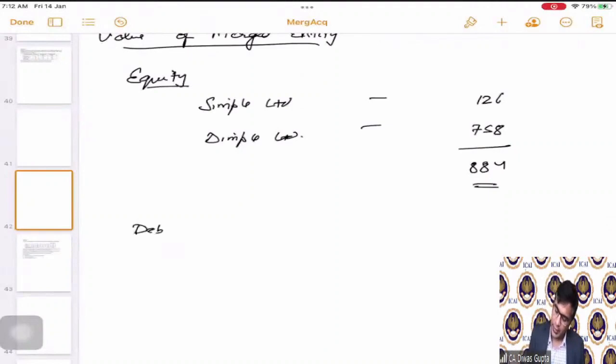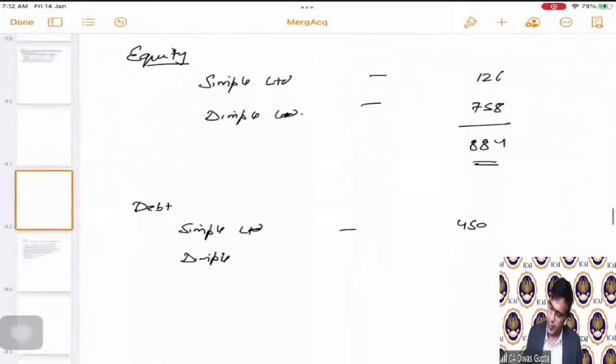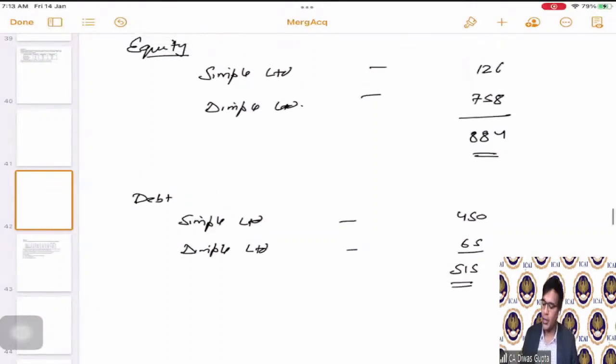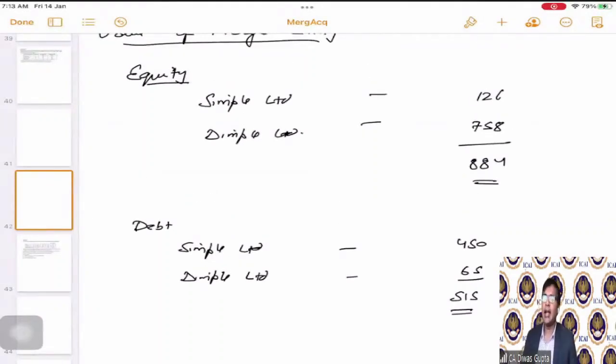And debt, Simple Limited is 450 and Dimple Limited is 65. Correct? Dimple Limited is 65. Total is 515. So this is what the expected value of debt and equity separately is. This is what the question had asked us to calculate.